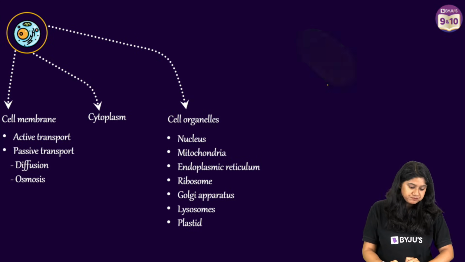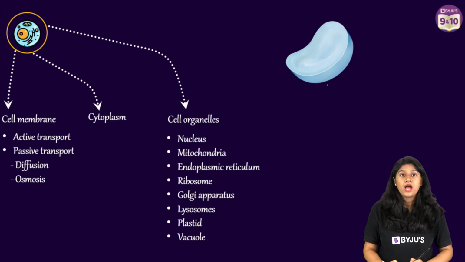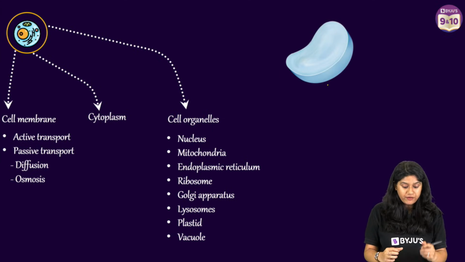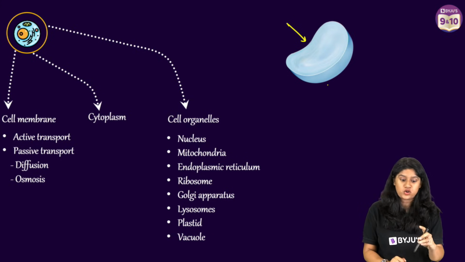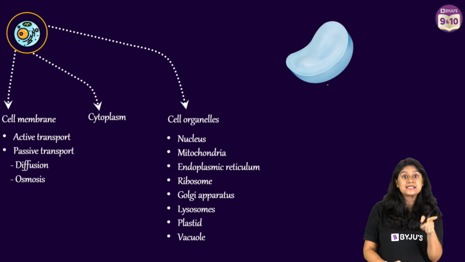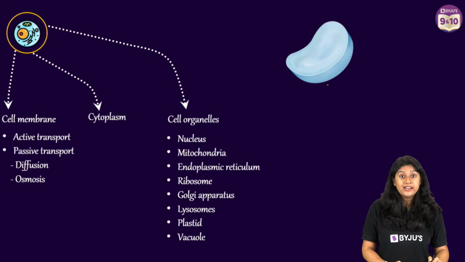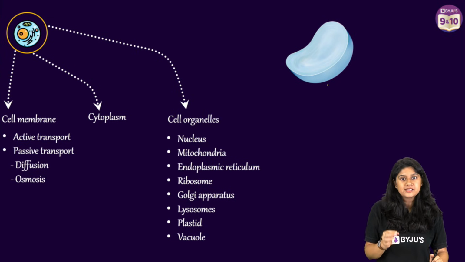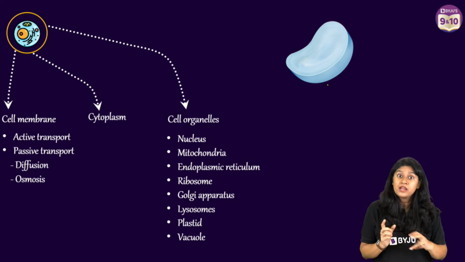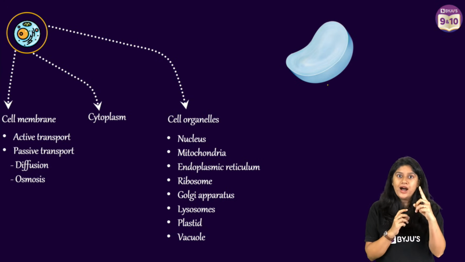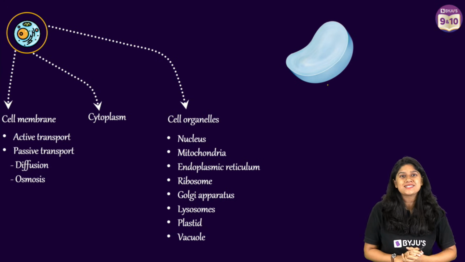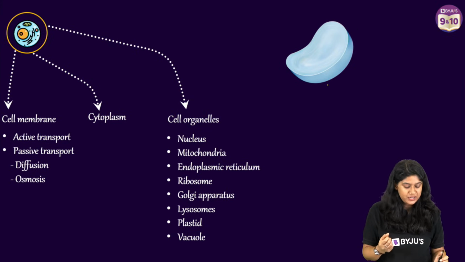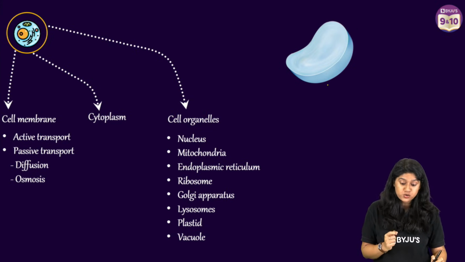Moving further, let's talk about the vacuole. Now, vacuole is a very, very important storage sac structure that is present both in the plant cells and in the animal cell. In plant cells, definitely it occupies much larger space, and in animal cells, it occupies a very small space. In plant cells, we'll have one very huge vacuole, whereas in the animal cells, we'll have small, many vacuoles. But that's a very important role of this.